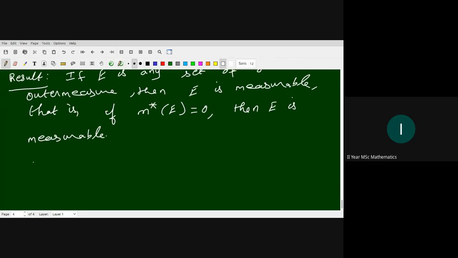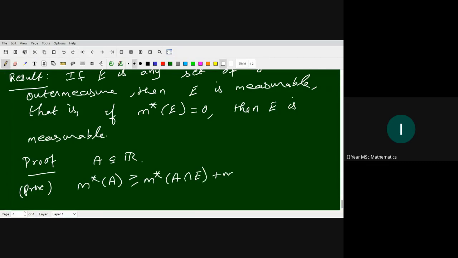Proof is very simple. To prove that E is measurable, we have to take an arbitrary set A contained in R. Then we have to prove that M star of A is greater than or equal to M star of A intersection E plus M star of A intersection E complement.